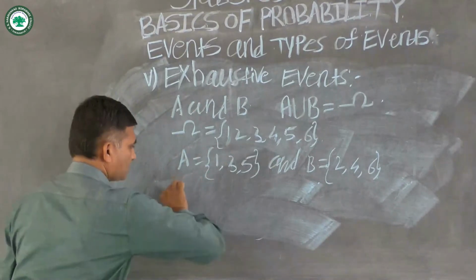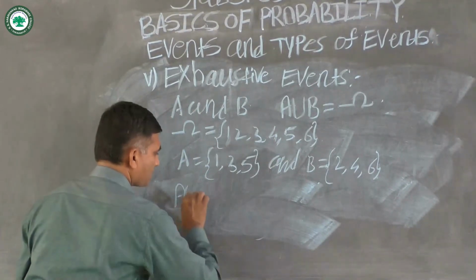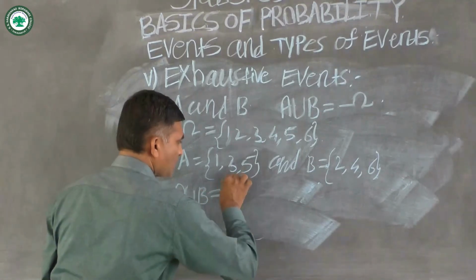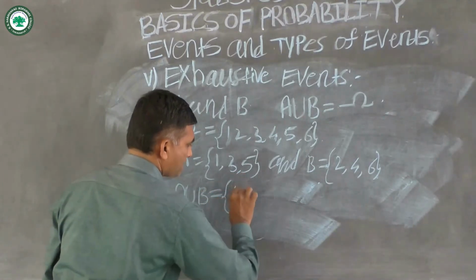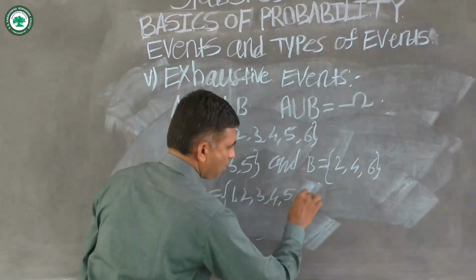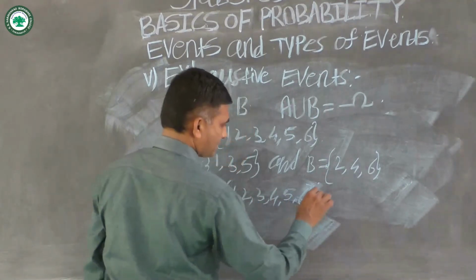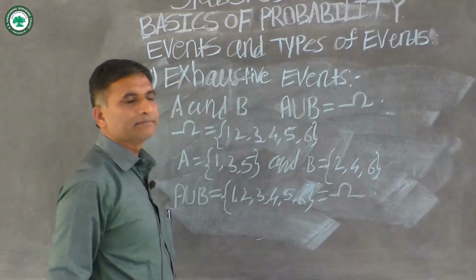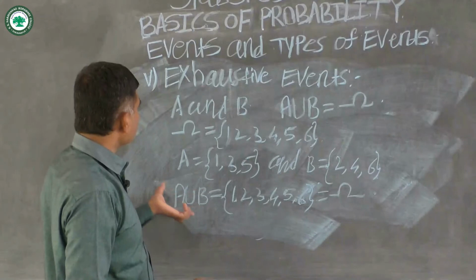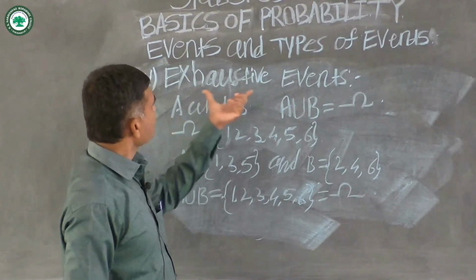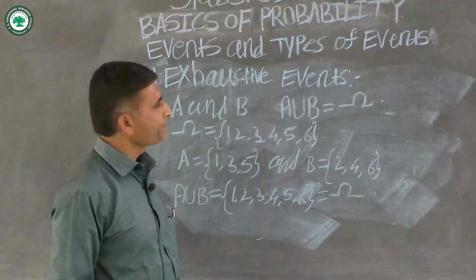If we take the union of A and B, it is equal to 1, 2, 3, 4, 5, 6, which is the sample space omega. Therefore, the events A and B are said to be exhaustive events.